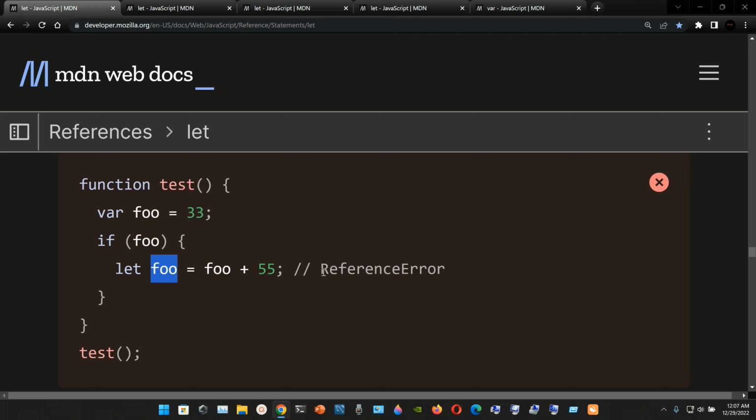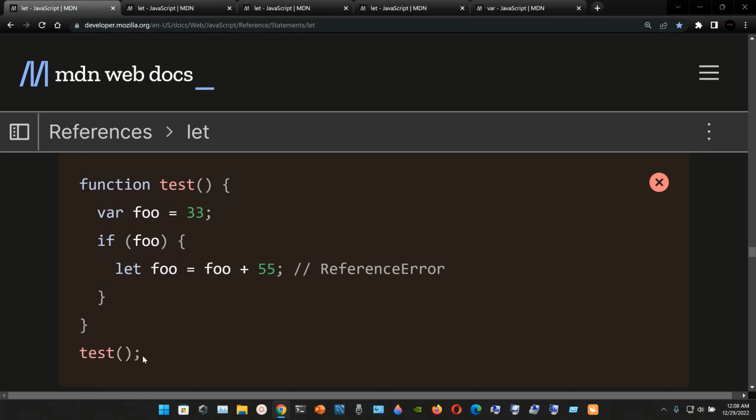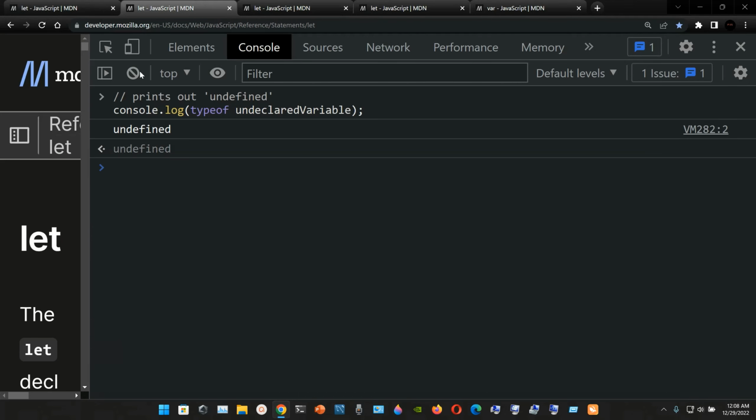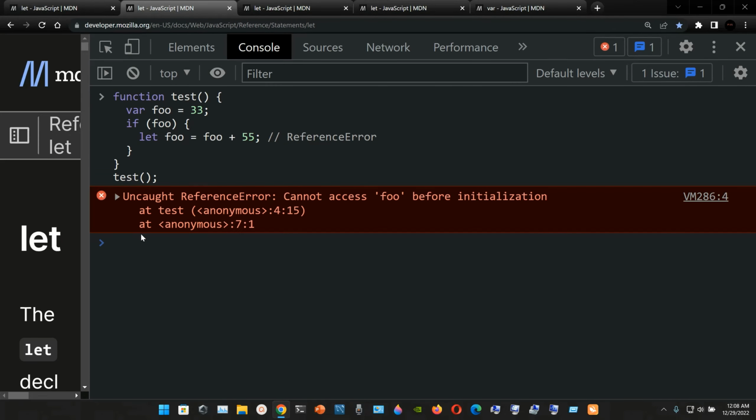and here is where it's going to throw the reference error. We close the curly braces of the if statement, and we close the curly braces of the function test, and we call the function test with parentheses. So we can check it out here in our DevTools. Press enter. Okay, here uncaught reference error, cannot access foo before initialization.